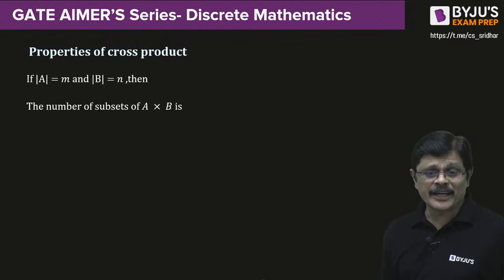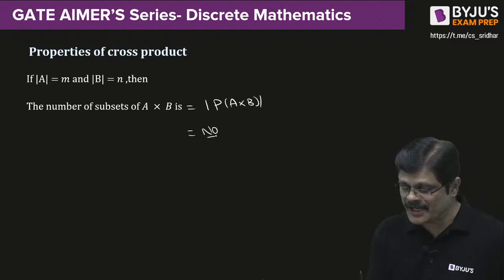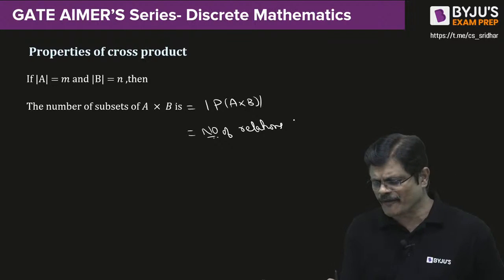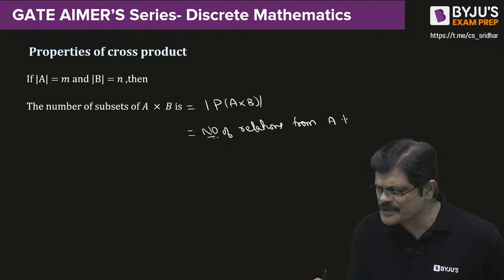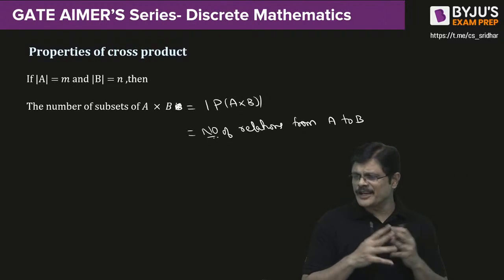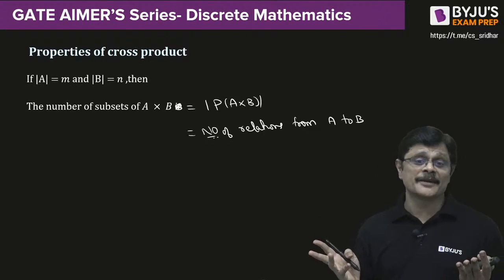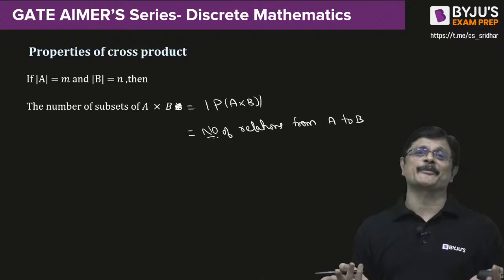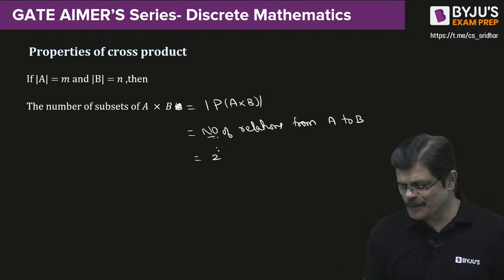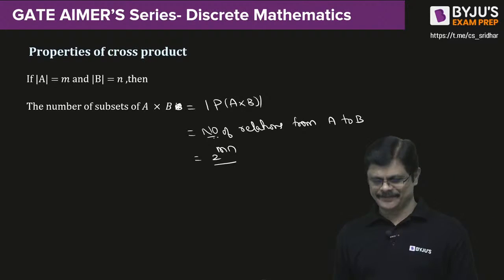He can ask you the number of subsets of A cross B, or he can ask you the number of elements in the power set of A cross B, or he can ask you the number of relations from set A to set B. All these are one and the same. And all these questions were asked in GATE, surprisingly. So what is the answer for this? 2 power mn. Got it? Wonderful.